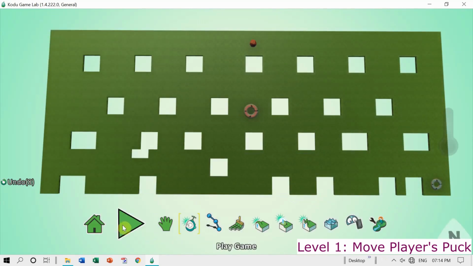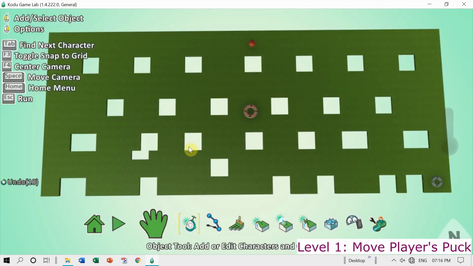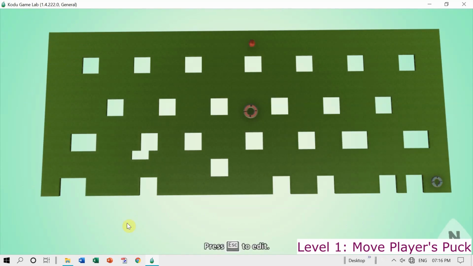Let us check it. I play the game. I try out the arrow keys. As I'm moving the arrow keys, the puck is moving forward. Here I'm stuck. I'm stuck again, using the arrow keys. Yeah, here it is. So it is moving perfectly well.